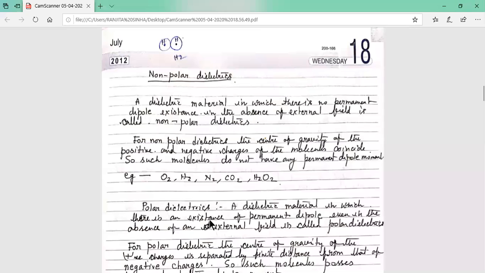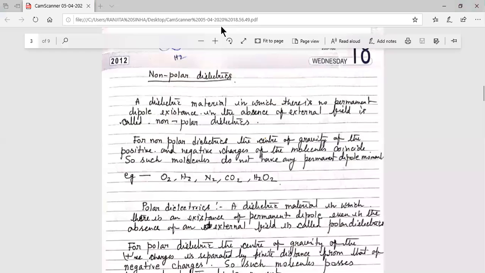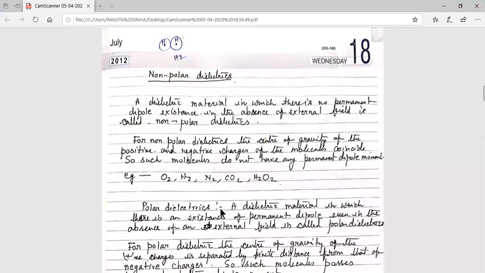Now next, polar dielectrics. A polar dielectric is a dielectric material in which there exists a permanent dipole moment even in the absence of the external electric field. So even if there is no electric field, there exists a permanent dipole moment. So they are called polar dielectrics.